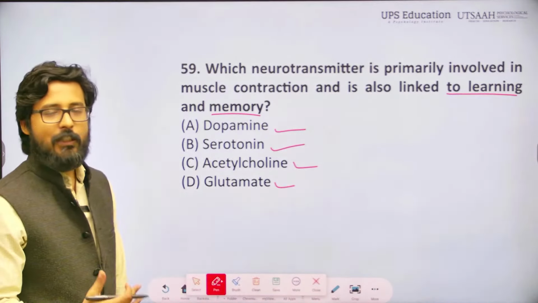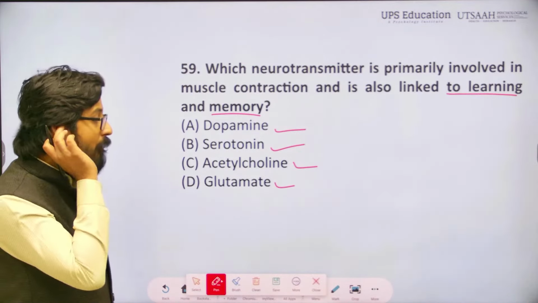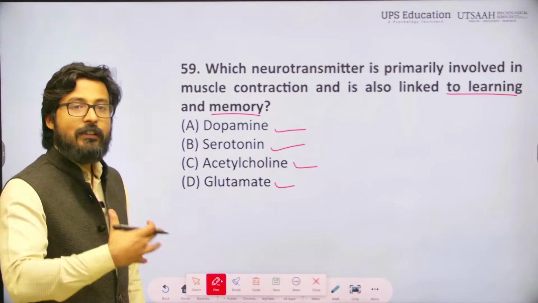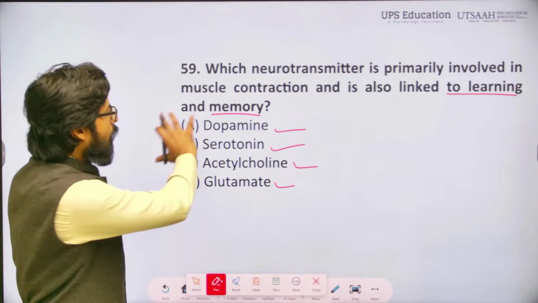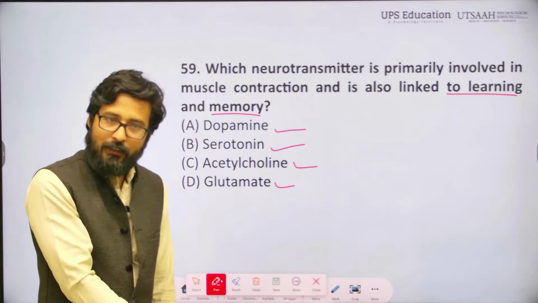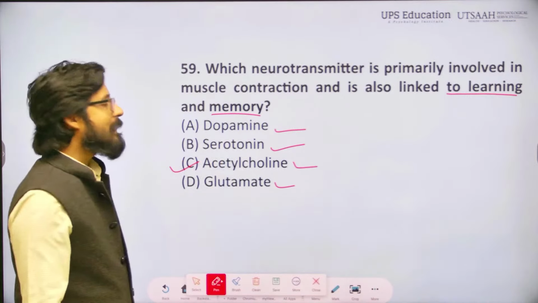All these neurotransmitters are somewhere responsible for learning and memory. But we have to answer these kinds of questions based on more supportive evidence, that is, which neurotransmitter supports this statement more, right? So in this sense, we can choose acetylcholine.